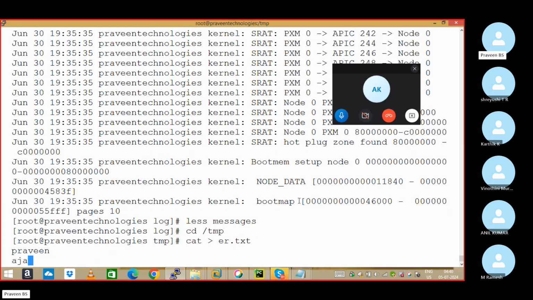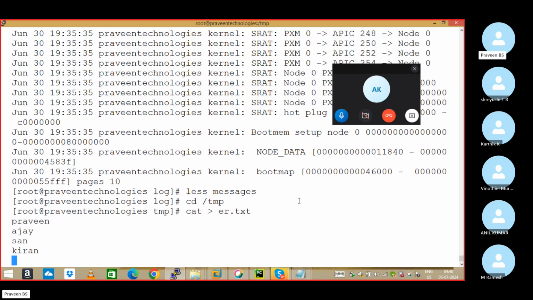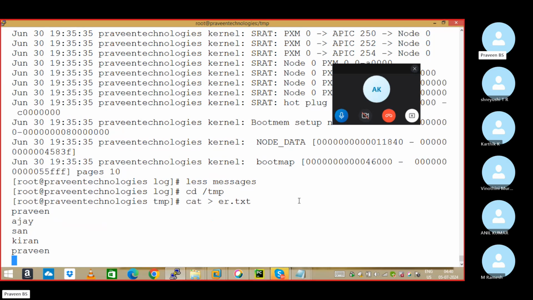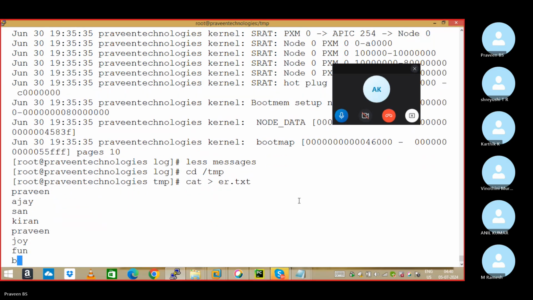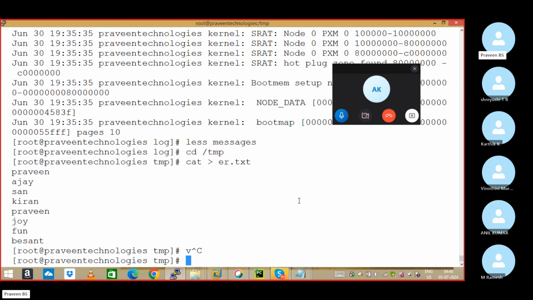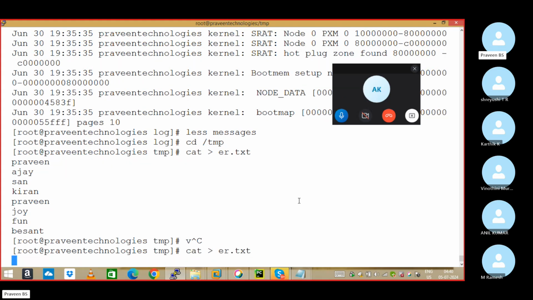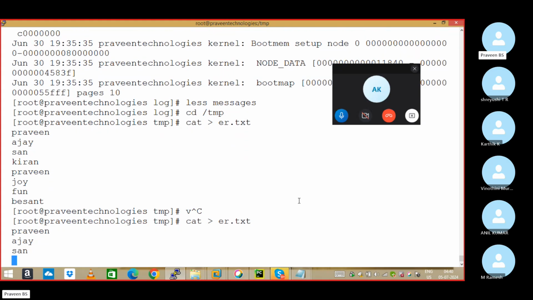Praveen, I'll give Ajay, Santosh, Kiran, Praveen, Roy, Fun person. Create one file like this. Second, don't create this file yet, one second. Wait one second, Praveen, this should not be repeated, we'll take it later.